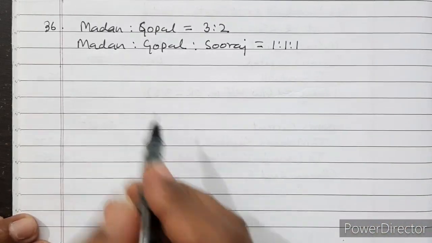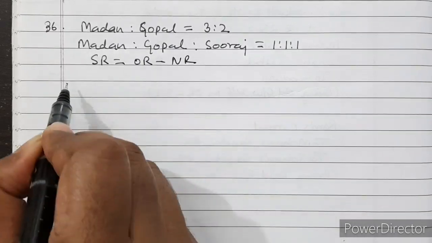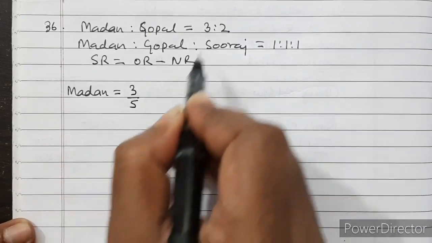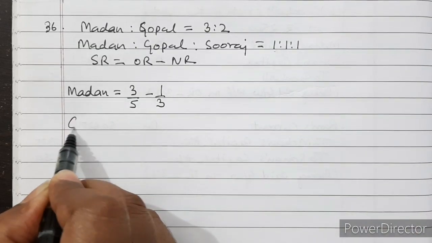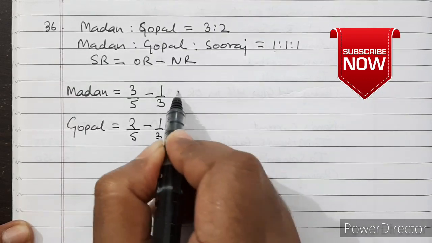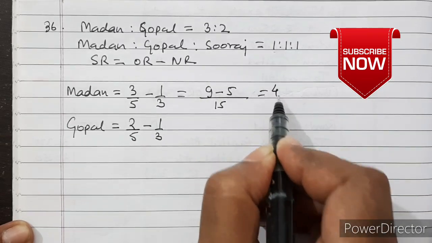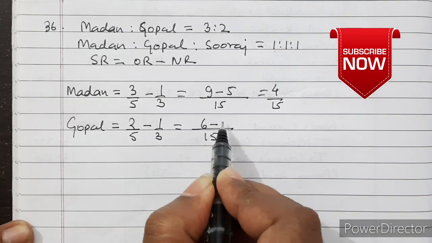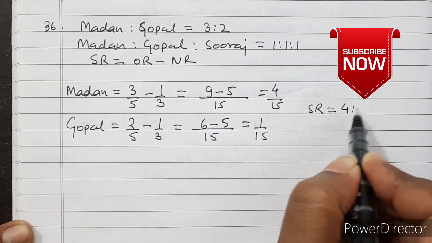So we will calculate the sacrificing ratio. Sacrificing ratio is equal to old ratio minus new ratio. For Madan it is 3/5 minus 1/3. Then for Gopal, 2/5 minus 1/3. LCM will be 15. Then 9 minus 5, that is equal to 4/15. Here also LCM is 15. 6 minus 5, that is equal to 1/15. So sacrificing ratio is equal to 4:1.